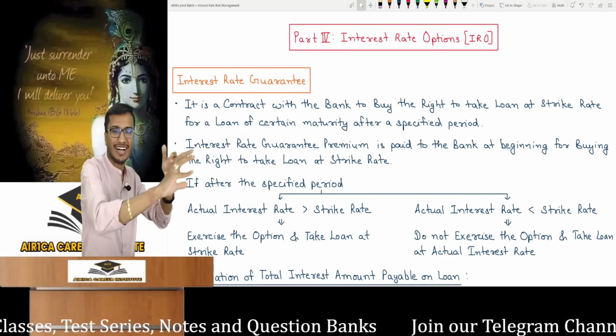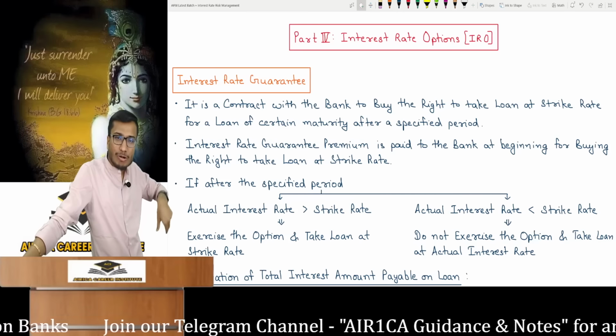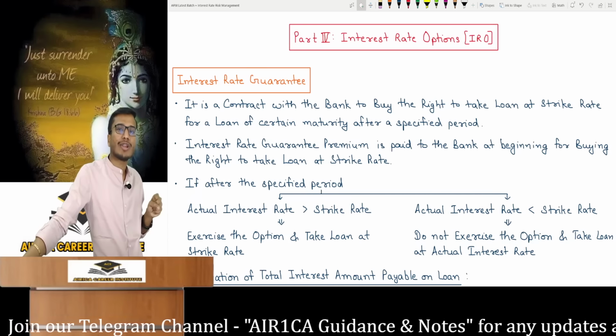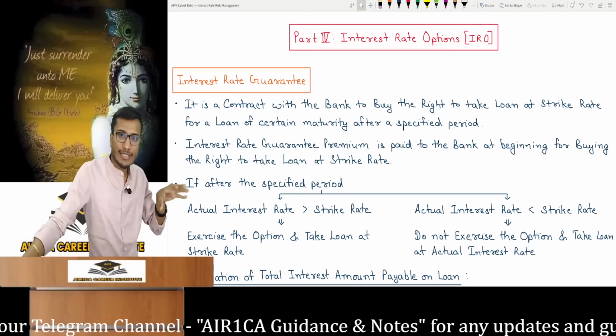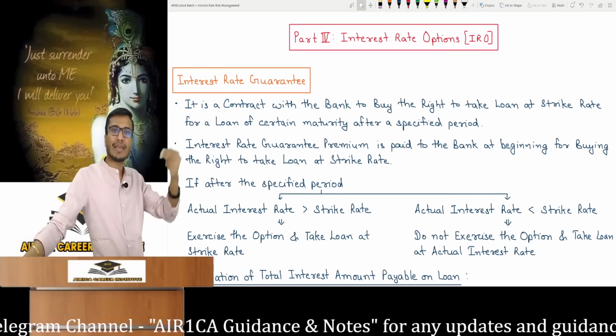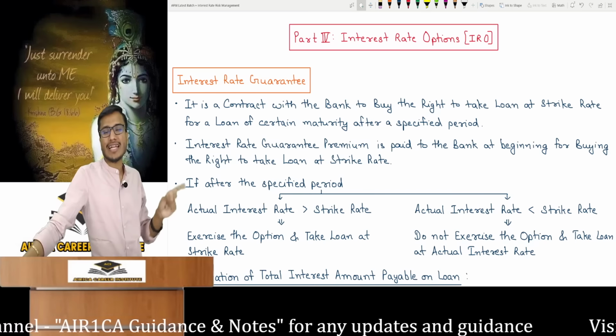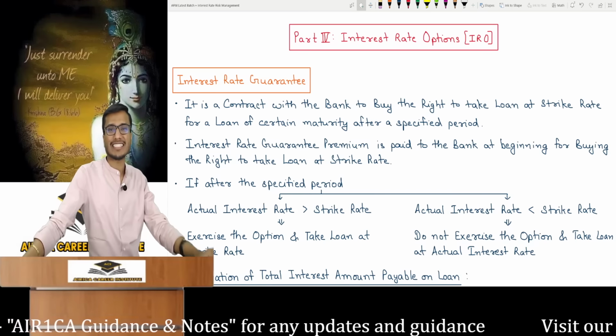I will pay the interest rate guarantee premium to the bank at time 0. I am buying the right at the beginning, the right to take a loan at the strike rate. So I am buying the right at time 0 itself and paying the premium. Remember this. After the specified period, I can take a 3 months loan at 10% 6 months later.